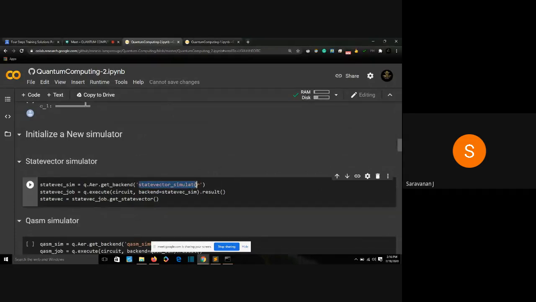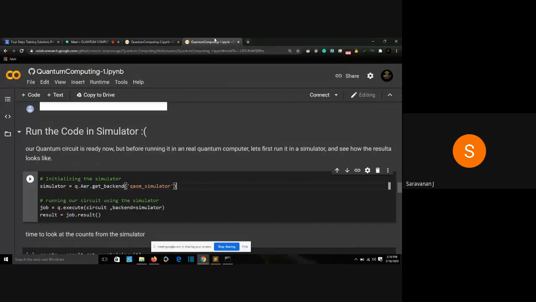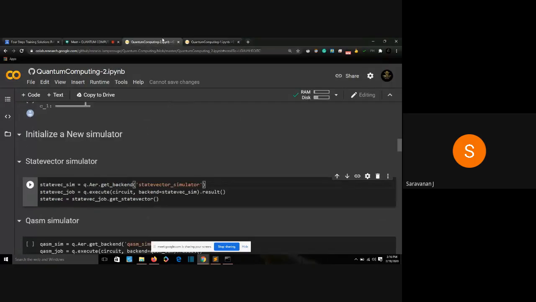There is another simulator called the statevector simulator to simulate the qubits. We are using that simulator, the statevector simulator, not a qasm simulator. The qasm simulator replicates a real quantum computer. The statevector simulator is often used to plot the results and plot the qubit, how the qubit looks. So we are going to use the statevector simulator.